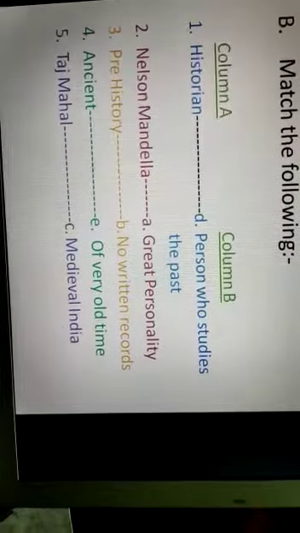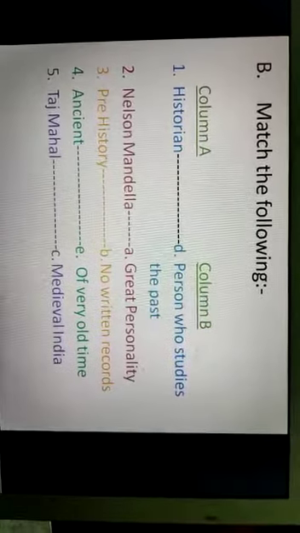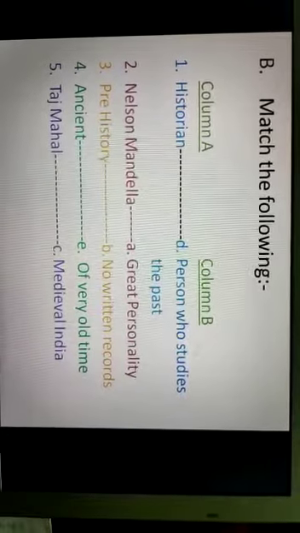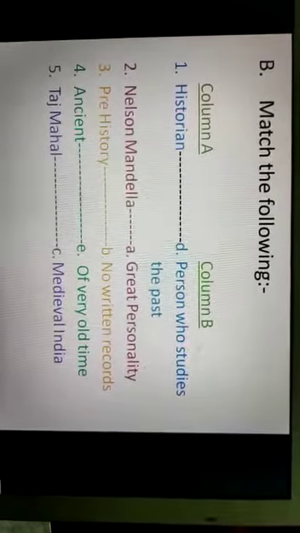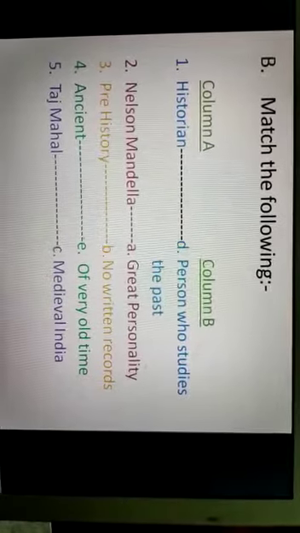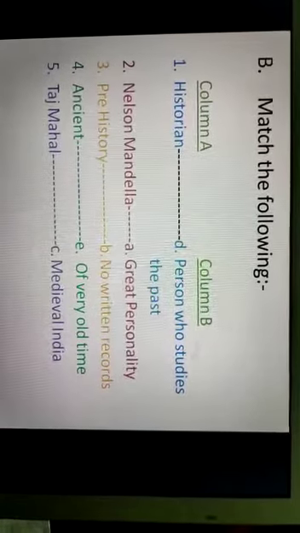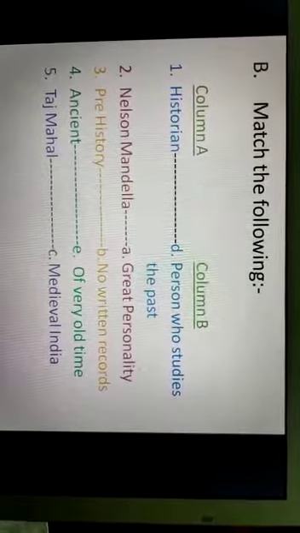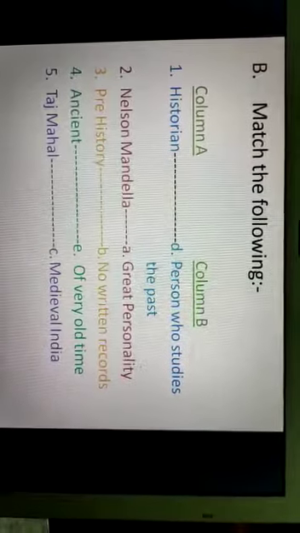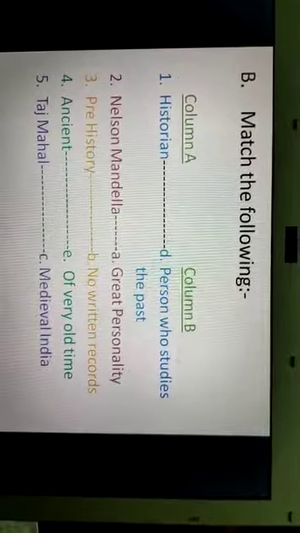Number 4, ancient, will be matched with E, of very old time. In column B, you see E portion, in E part it is written of very old time. So ancient will be matched with of very old time. Number 5, Taj Mahal. It will be matched in column B. C, medieval India. You know, Taj Mahal is a building which was built on medieval India. So number 5, Taj Mahal, will be matched with medieval India.